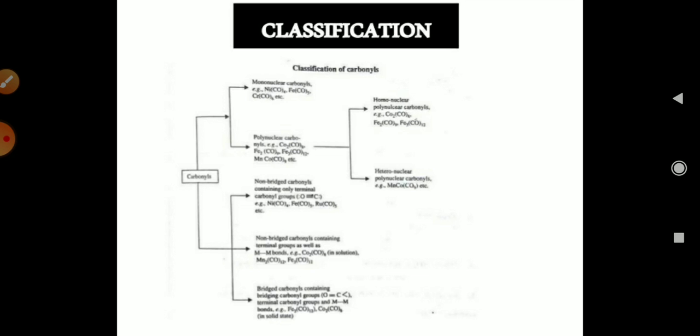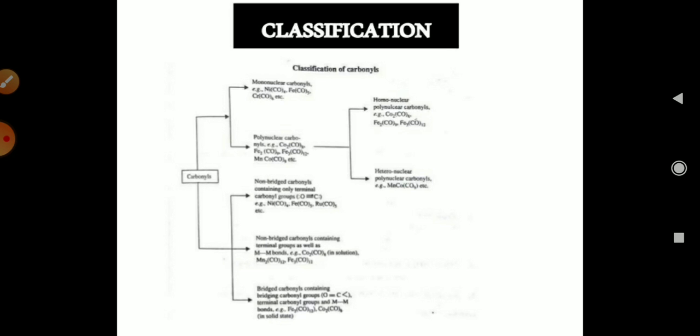Firstly, carbonyl compounds can be classified as mononuclear and polynuclear carbonyl compounds. Here you can see examples of mononuclear and polynuclear carbonyls. Where one central metal is present, the carbonyl is known as mononuclear, and if more than two metals are present, this kind of carbonyl is known as a polynuclear carbonyl.